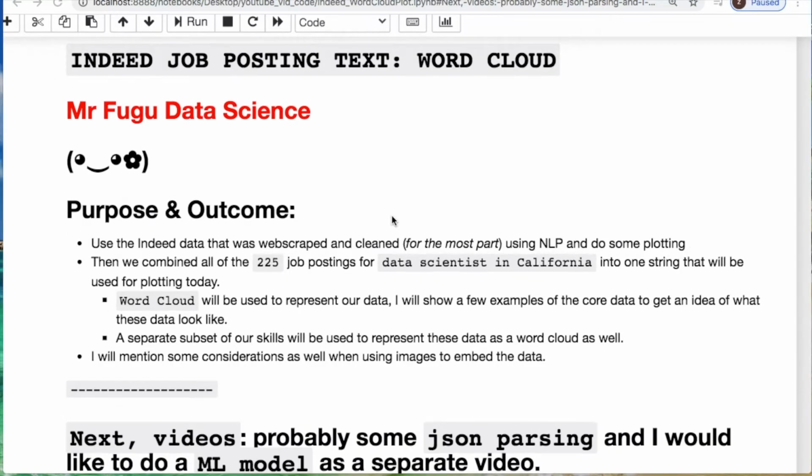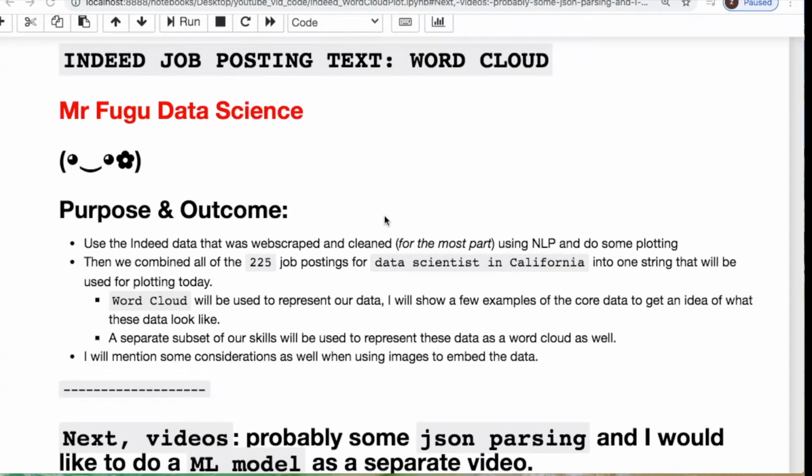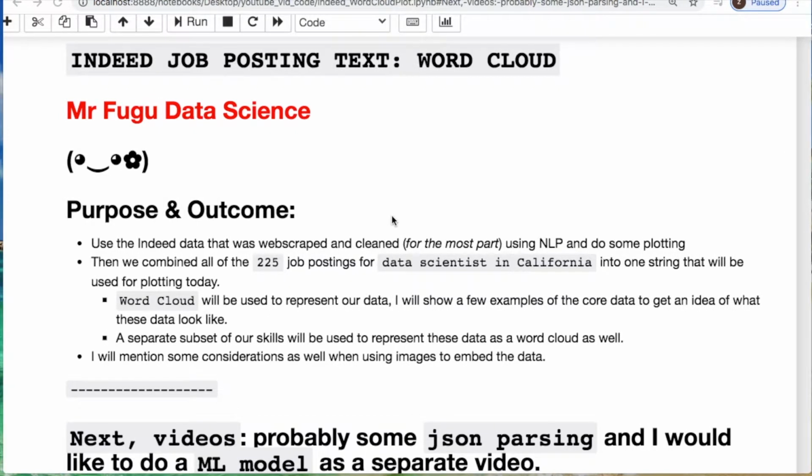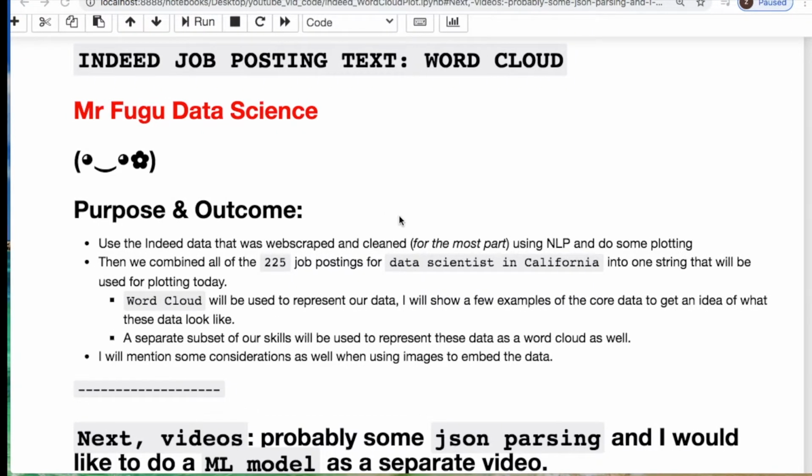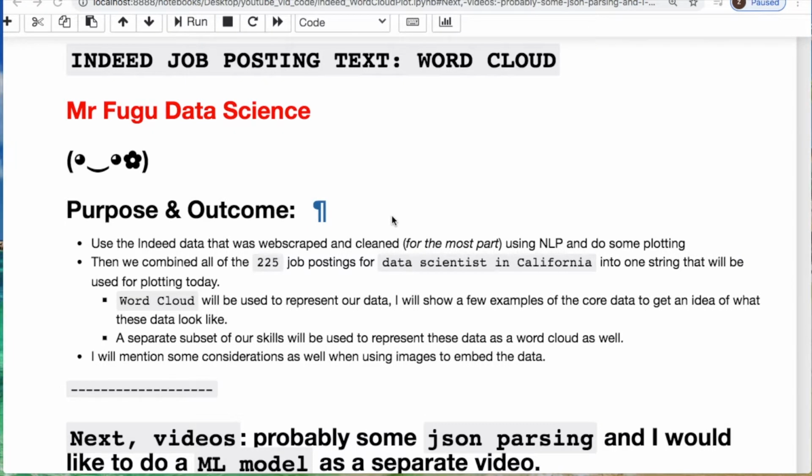Welcome everybody. You're watching Mr. Fugu Data Science. We're finishing up our Indeed job postings today, doing a few word cloud examples, and I'm going to illustrate some of the hiccups that you're going to see when you're doing this.